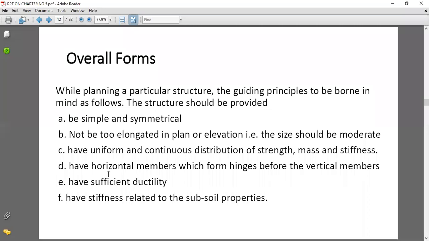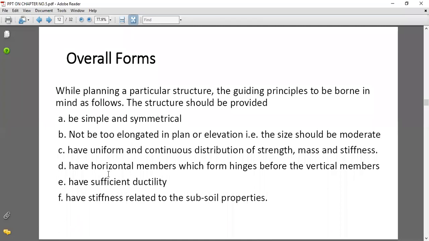There are the overall forms. While planning a particular structure, the guiding principles to be borne in mind are as follows, and the structure should be in the following form. Which are those? The structure should be simple and symmetrical in nature, not elongated in plan or elevation. That is, the size should be moderate.